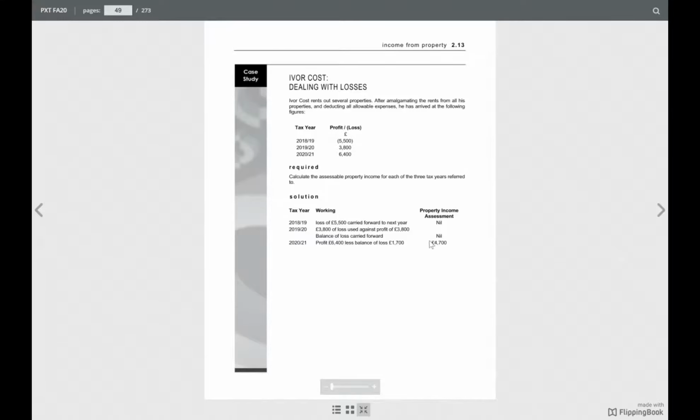So second year also he will not pay any tax. 5,500 minus 3,800, so still assessable income will be nil. No tax. And then we have the third year, 6,400, minus the carry forward balance loss.